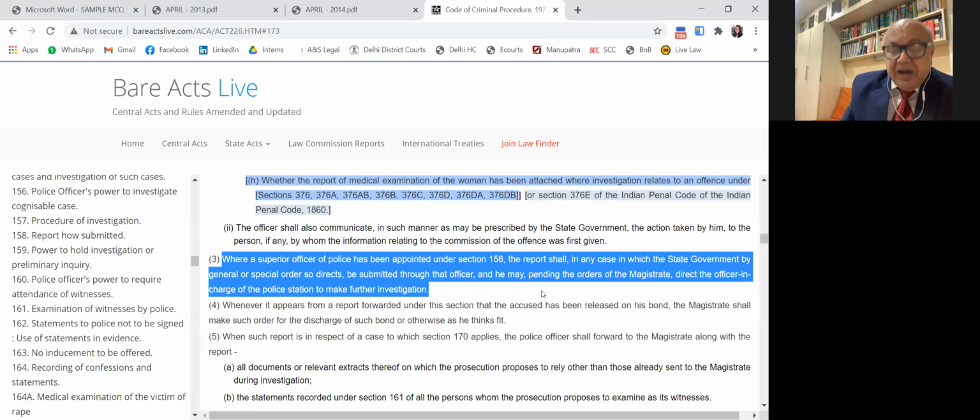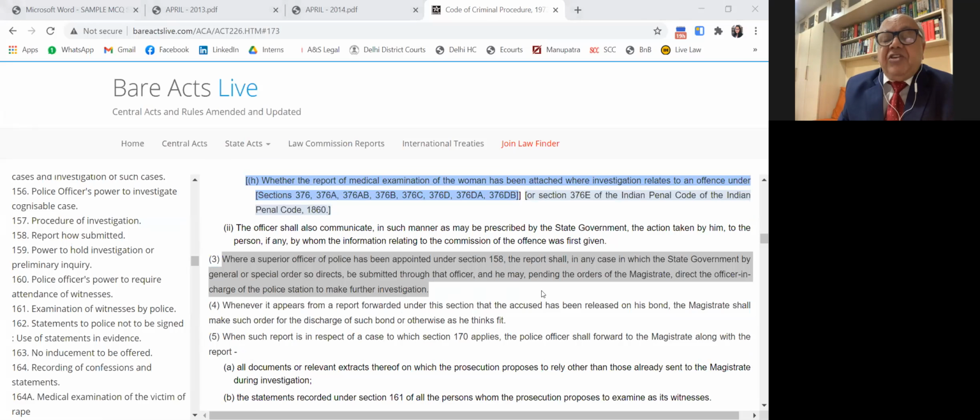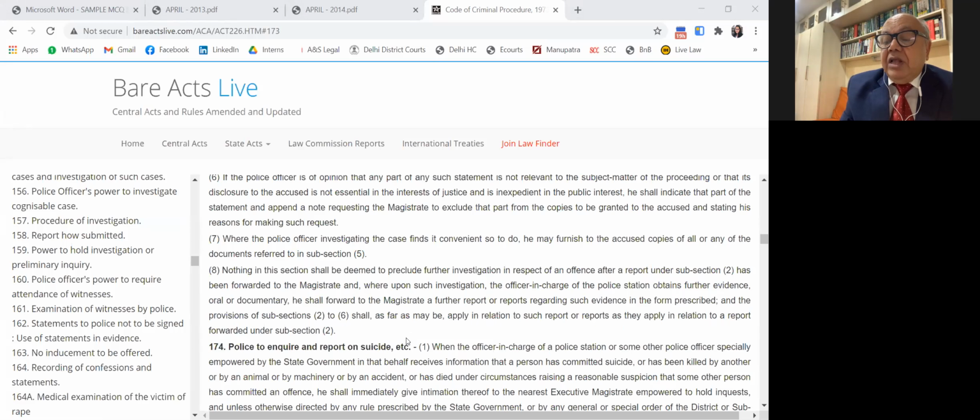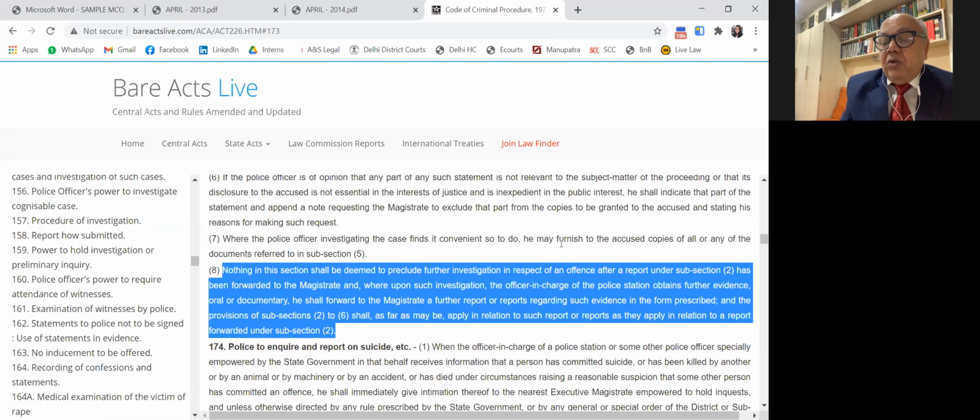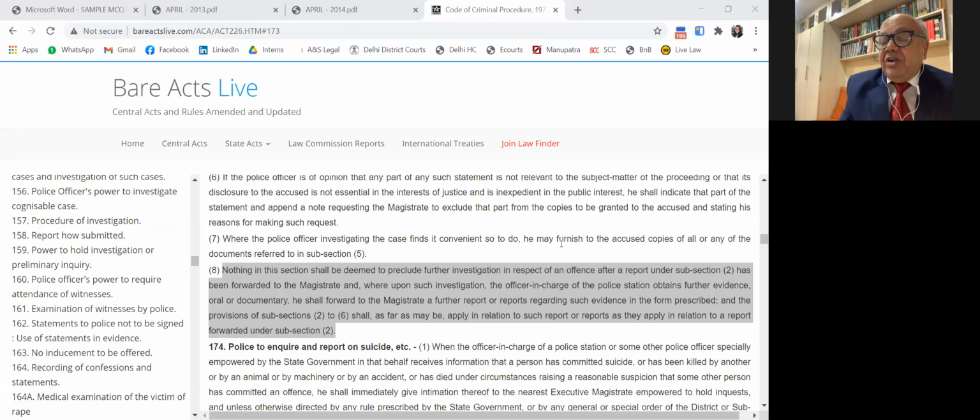Now another provision for reinvestigation, when further evidence is collected, is 173 subclause 8, please read that. Nothing in this section shall be deemed to preclude further investigation in respect of an offence after the report under subclause 2 has been forwarded to the magistrate, and upon such investigation, the officer in charge of the police station obtains further evidence, oral or documentary.